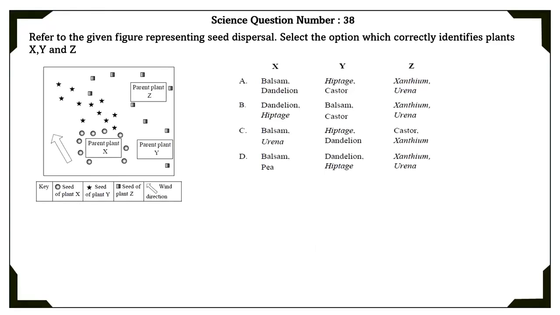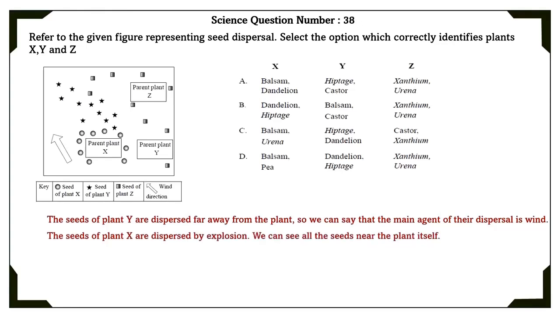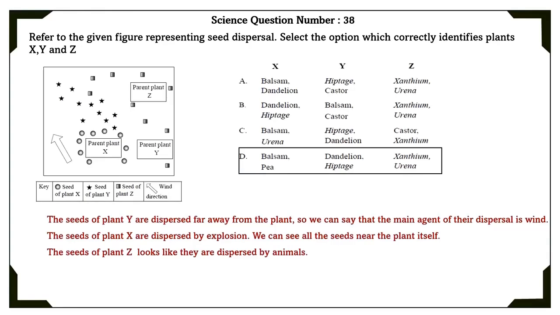Science question number 38. Refer to the given figure representing seed dispersal. Select the option which correctly identifies plants X, Y, and Z. The seeds of plant Y are dispersed far away from the plant. So we can say that the main agent of their dispersal is wind. The seeds of plant X are dispersed by explosion. We can see all the seeds near the plant itself. The seeds of plant Z look like they are dispersed by animals. So according to this, the correct option is the D option.